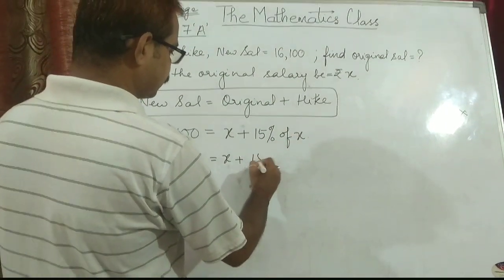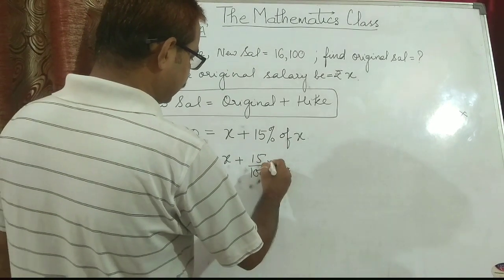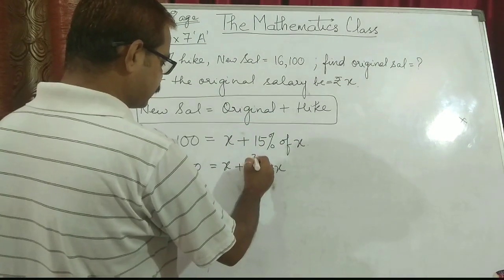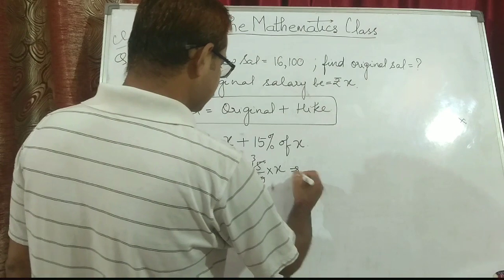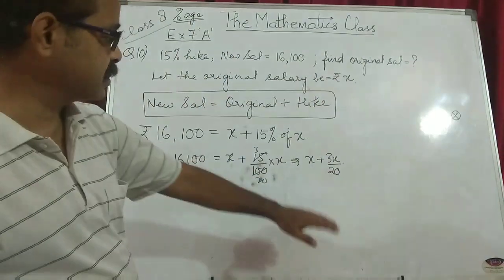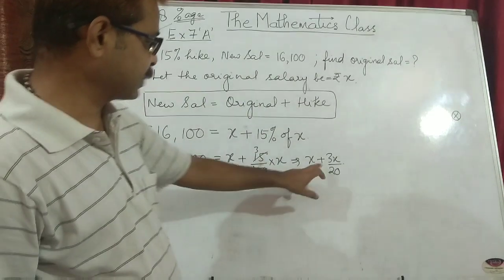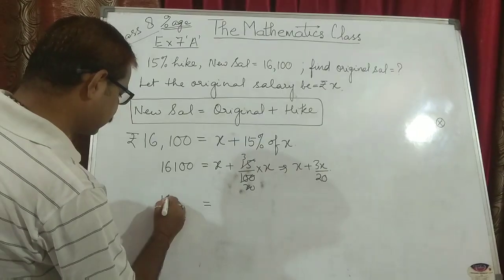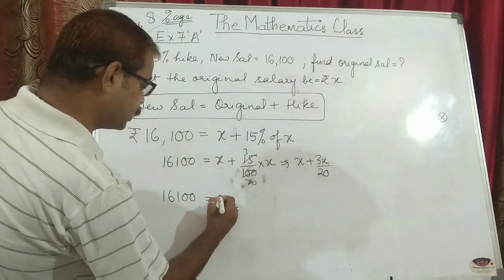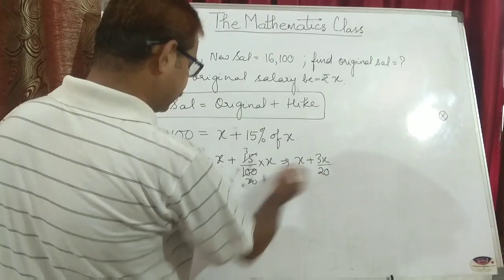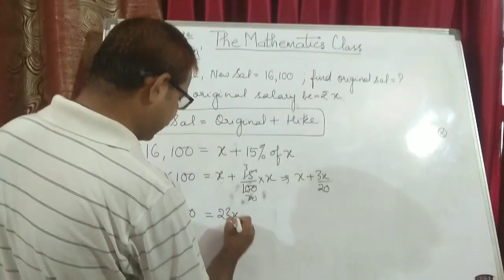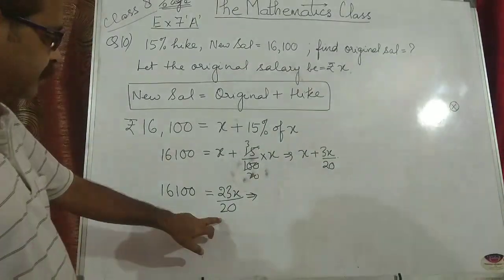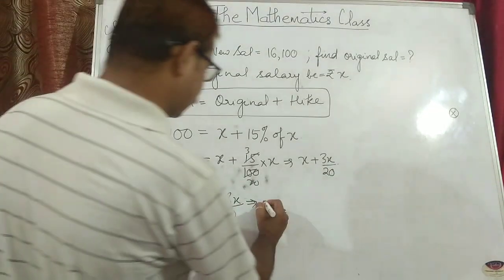So X plus 15 upon 100 into X is equal to 16100. 5 3s are 15, 5 20s are 100. This becomes 3 upon 20 X. Now we have to solve this. It means 16,100 is equal to, when we take the LCM, which will be 20, 23X upon 20. Now in order to find the value of X, this will be multiplied to this. So we can say cross multiplication.